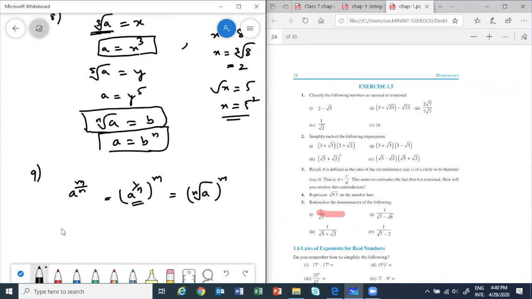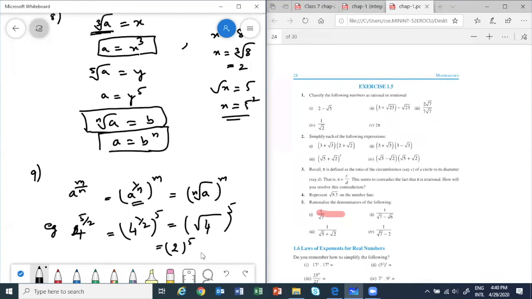Okay, for example, let's take one example. If we have 2 power 5 by 2, suppose. Or let me take 4 here. 4 power 5 by 2. So that is the same as 4 power 1 by 2 whole power 5. Which is the same as square root of 4 whole power 5. So that is 2 power 5. Okay, and then you can calculate.